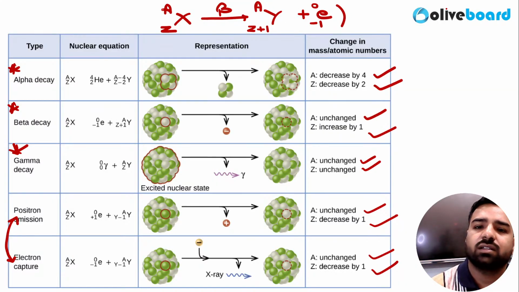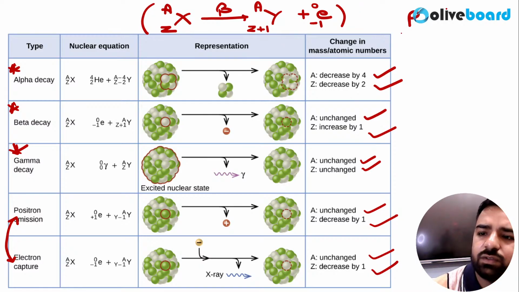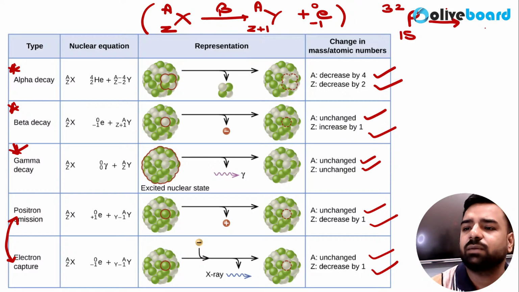So that's the point. So here we were talking about sulfur and phosphorus, right? So for the phosphorus, the atomic number was 15, mass number was 32, and since there was beta decay, so what happened? It was electron.